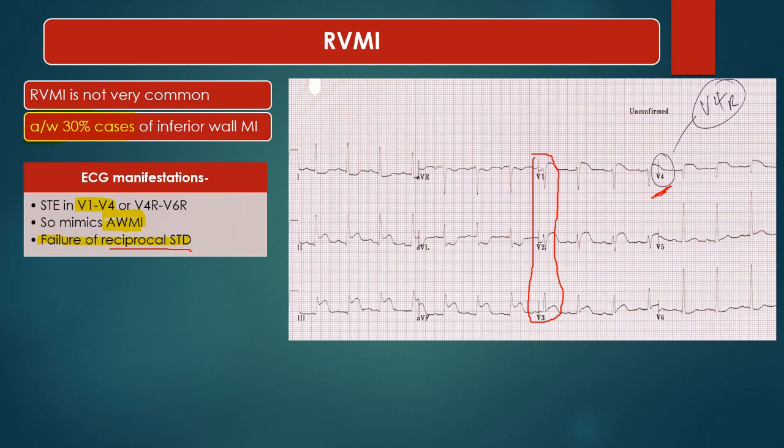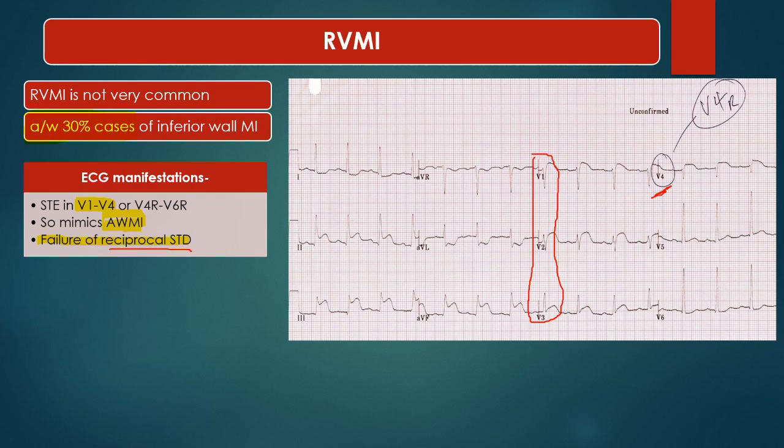Here it is written V4R. In V4R, there will be ST elevation in lead 2. And there will be ST depression if it was anterior wall MI. But in this case, there is ST elevation in 2, 3, and AVF. So it is a kind of ST elevation MI, right ventricular myocardial infarction, along with inferior wall MI.